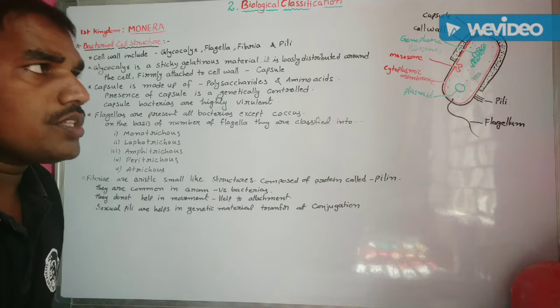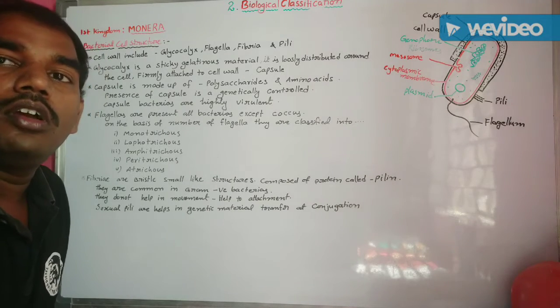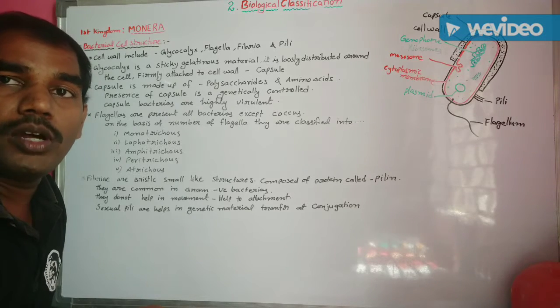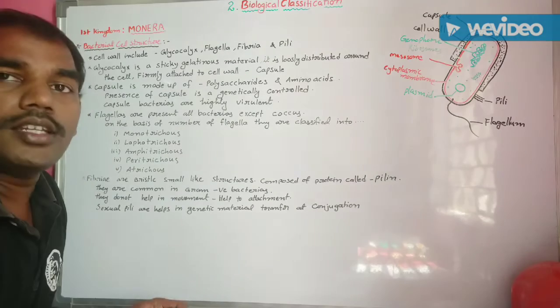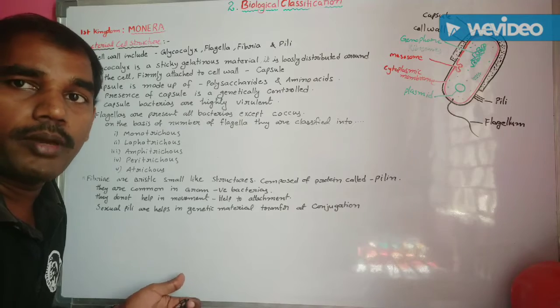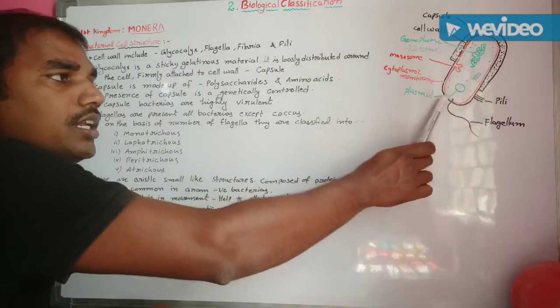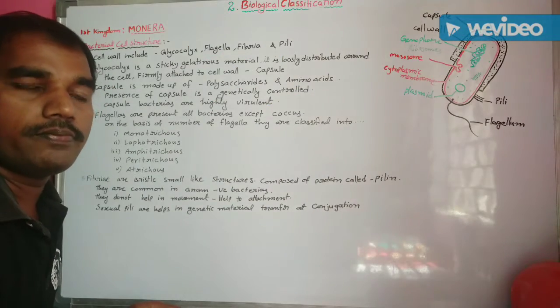That means nucleic material, that means DNA, is present but is not enveloped by any membrane layer. So, genetic material is present but is not enclosed with a membrane. So, the nucleus is absent. So, the bacterial cell is one example of a prokaryotic cell.